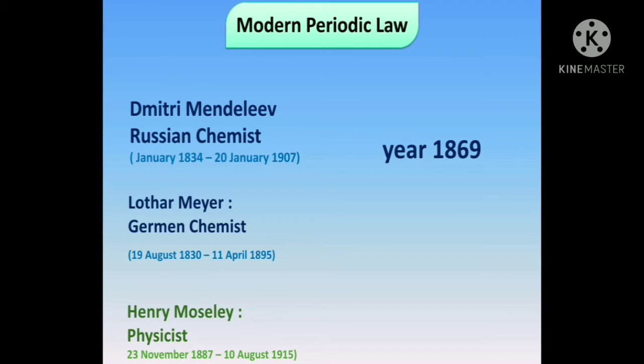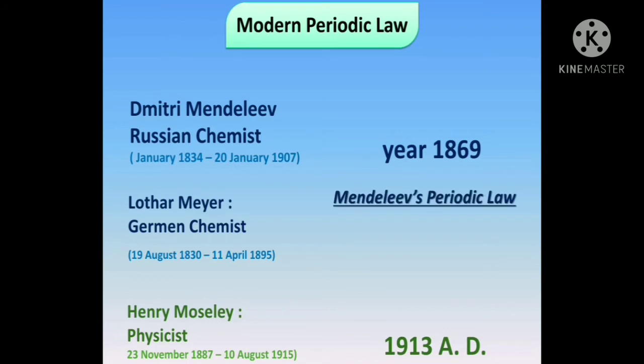Henry Moseley demonstrated that atomic number of an element corresponds to the positive charge of the nucleus. This revealed that atomic number is a more fundamental property of an element than its atomic mass. And then, after studies, modern periodic law was stated. So, Dmitry Mendeleev and Lothar Meyer's work is called Mendeleev's periodic law, and Henry Moseley's work is known as modern periodic law.